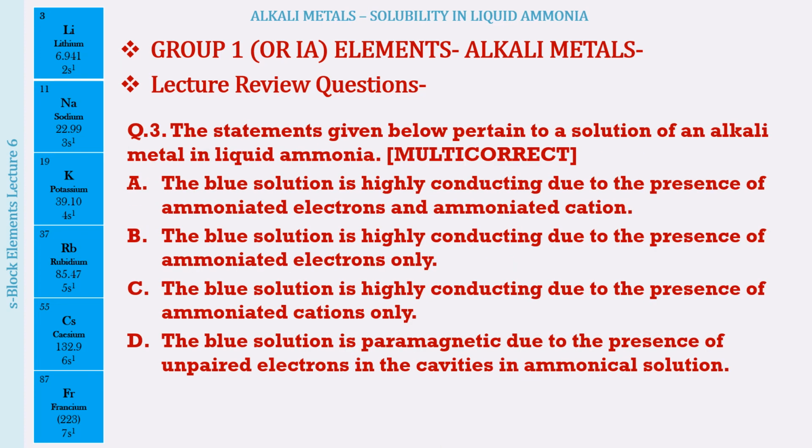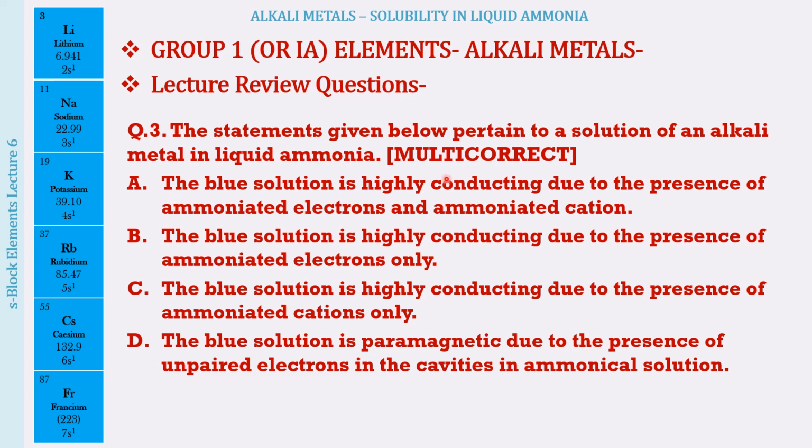The next question, and please remember when you put your answers that this is going to be multi-correct. There is going to be more than one correct option here. This is very important for the students appearing for JEE Advanced, that you have that type of preparation also. The statements given below pertain to a solution of an alkali metal in liquid ammonia.